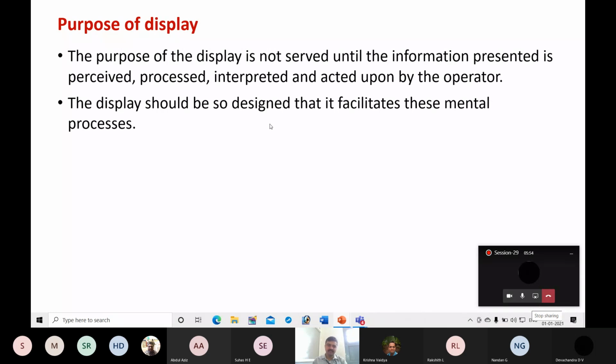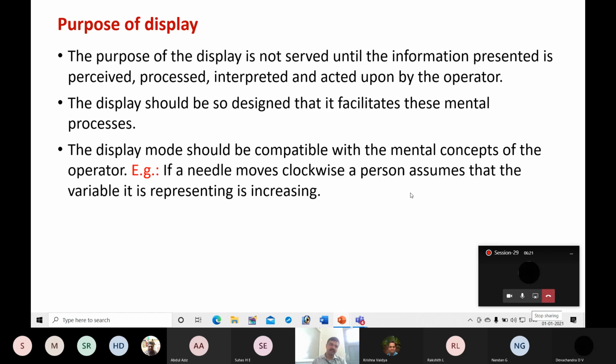Next, the display should be designed so that it facilitates these mental processes. Mental process means reading the information displayed, understanding that information, and taking actions based on it. So that is the mental process: reading, analyzing or understanding, and making a decision based on the displayed information. The display mode should be compatible with the mental concepts of the operator.